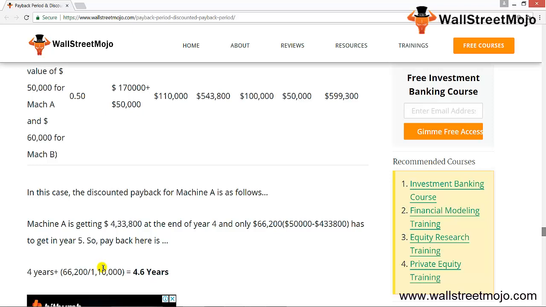Fifth, allocated overheads. Some overheads are allocated based on machine hours, labor hours, etc. They may be allocated to the new project as well. Since those expenses are already incurred and are just allocated, they should not be considered while calculating the cash flows. However, sometimes the overhead cost increases due to the acceptance of a project. In that case, the incremental overhead should be considered as a cash outflow while calculating the cash flows.